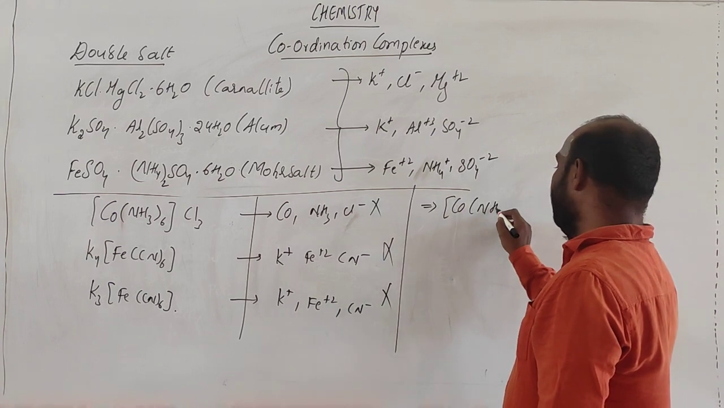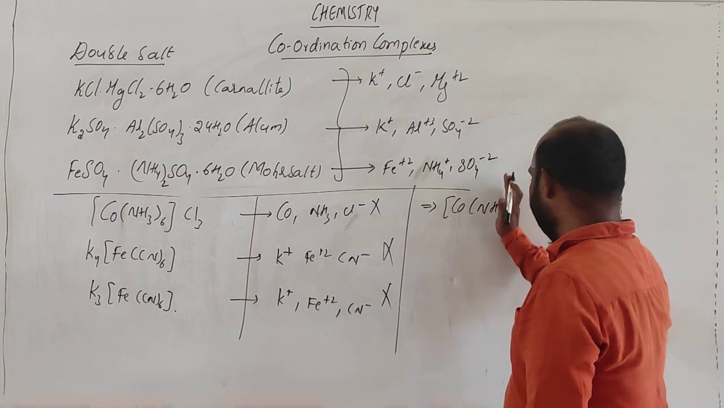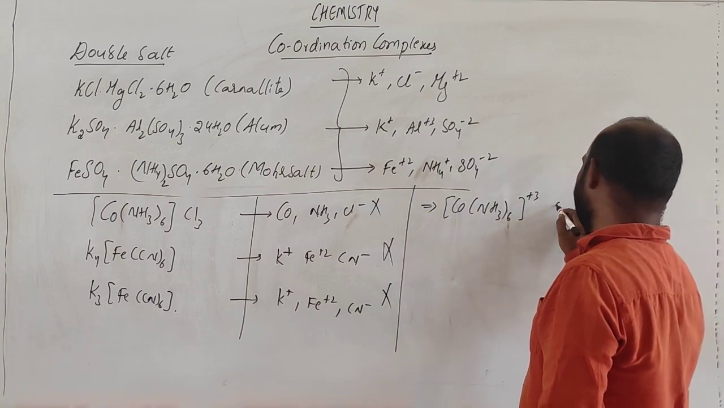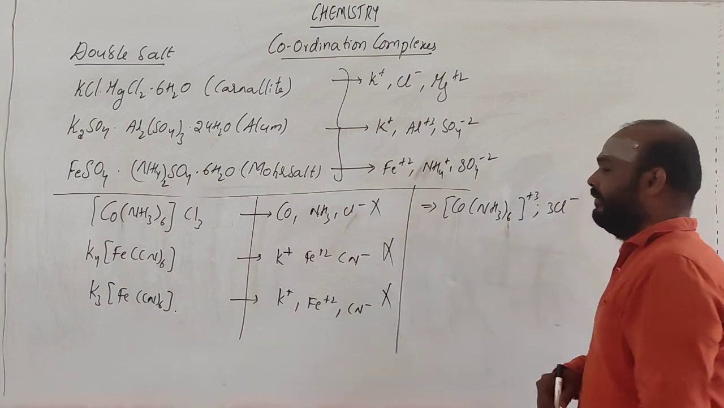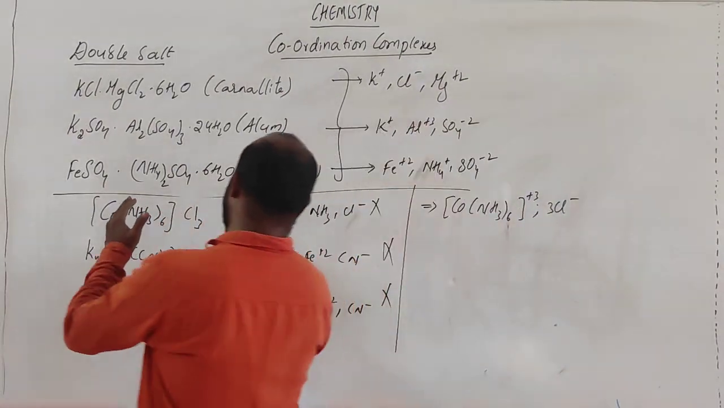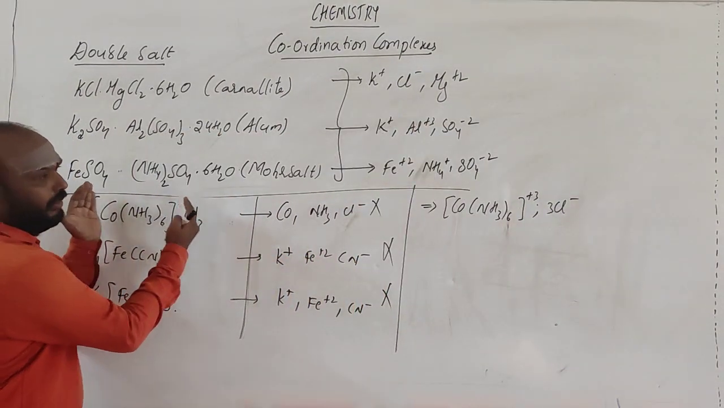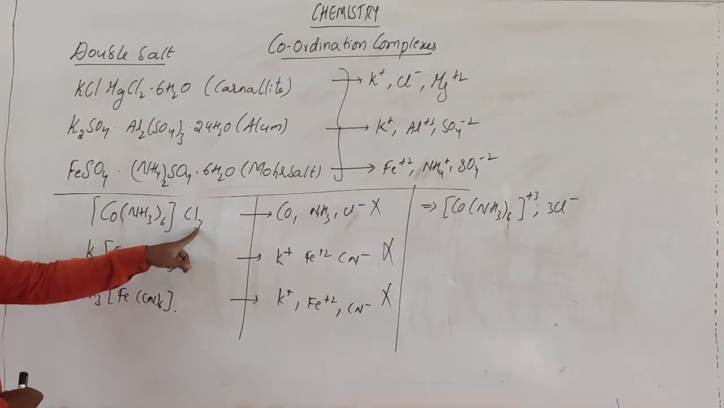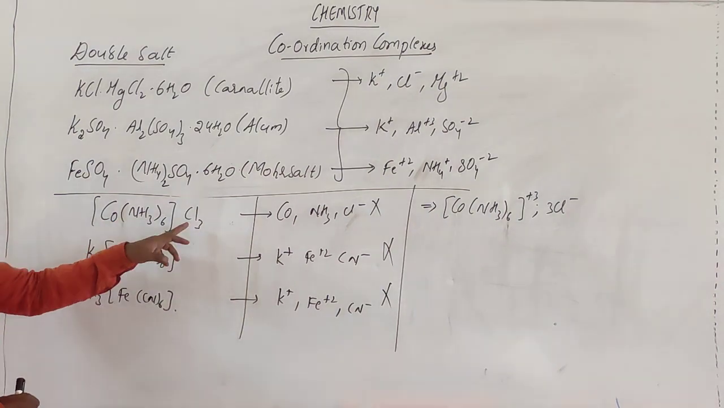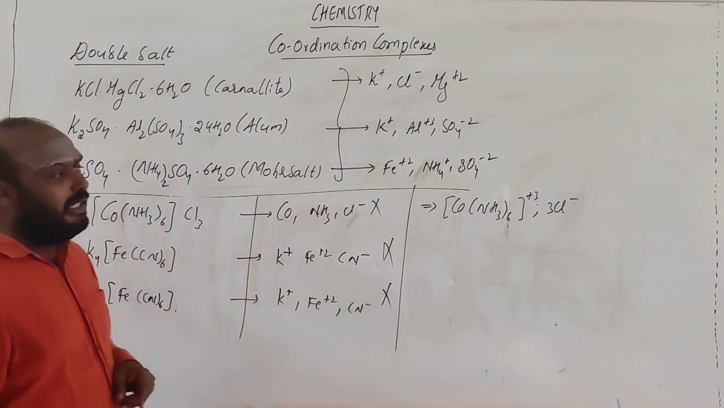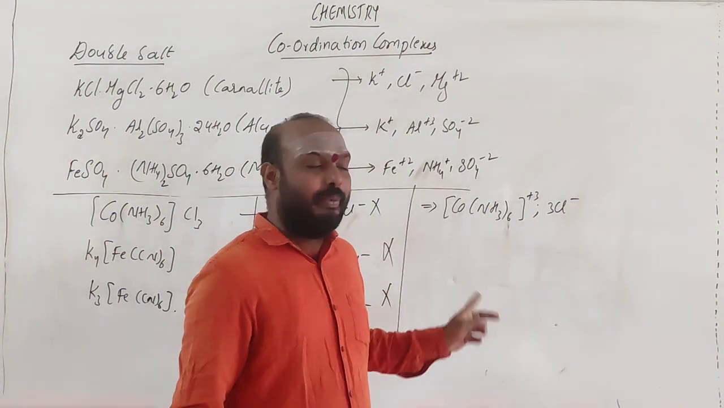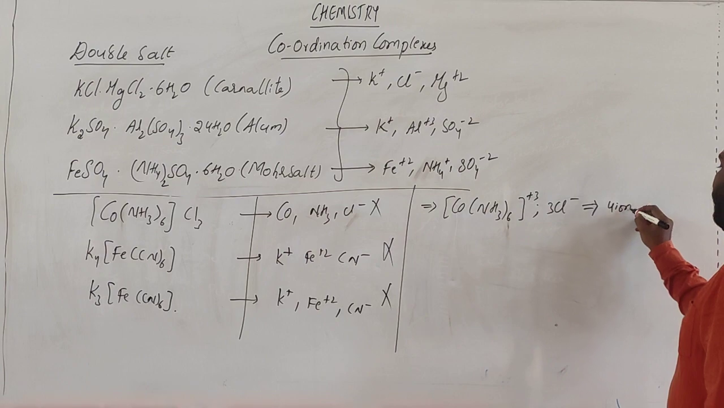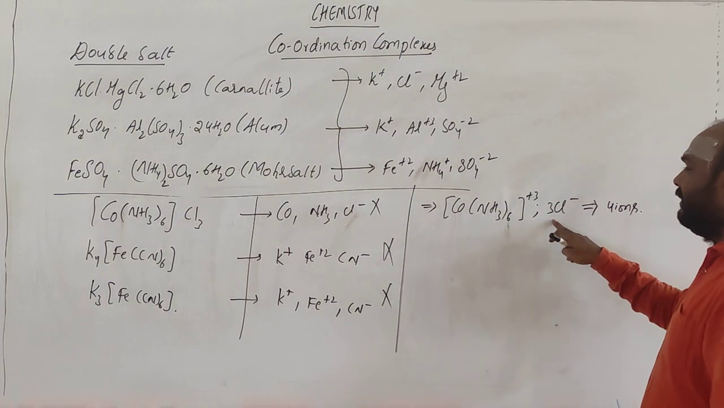Co(NH3)6 3+ and 3 Cl minus. So this entire complex, whatever is present in the bracket, you are getting as one thing, and the remaining thing is this one. You are having 3 chlorines, so you will be getting plus 3 for this one, and chlorine has minus 1 charge, so you will be getting 3 chlorines. So how many ions in total are you getting here? 1 cation, 3 anions.